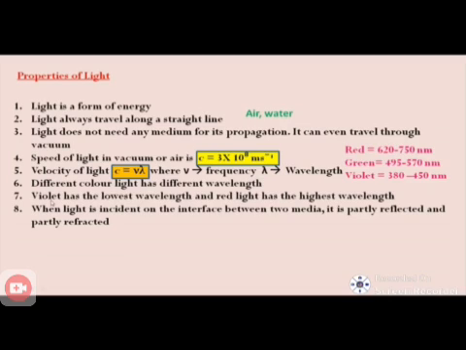Velocity of light c equals ν λ. Here ν is frequency, λ is wavelength. Different colour light has different wavelength. Violet has the lowest wavelength and red has the highest wavelength. When light is incident on the interface between two media, it is partially reflected and partially refracted. So that is the introduction part, then the properties of light.